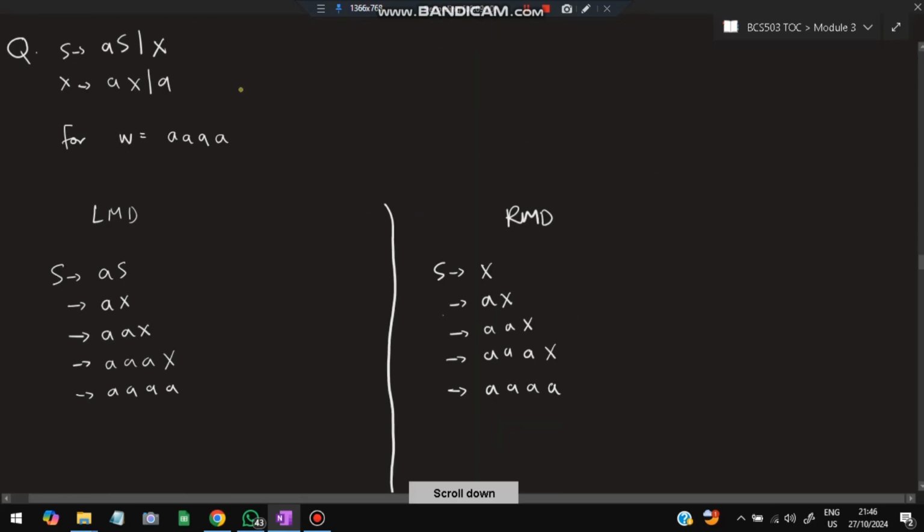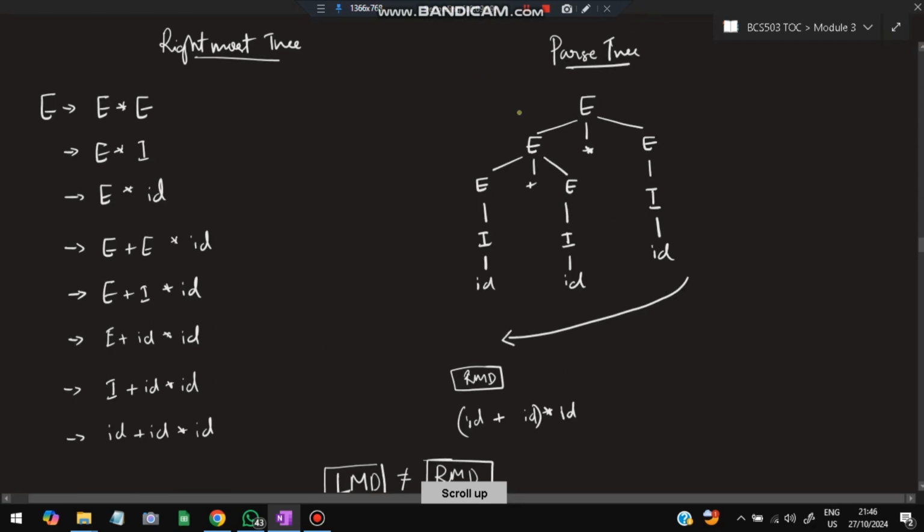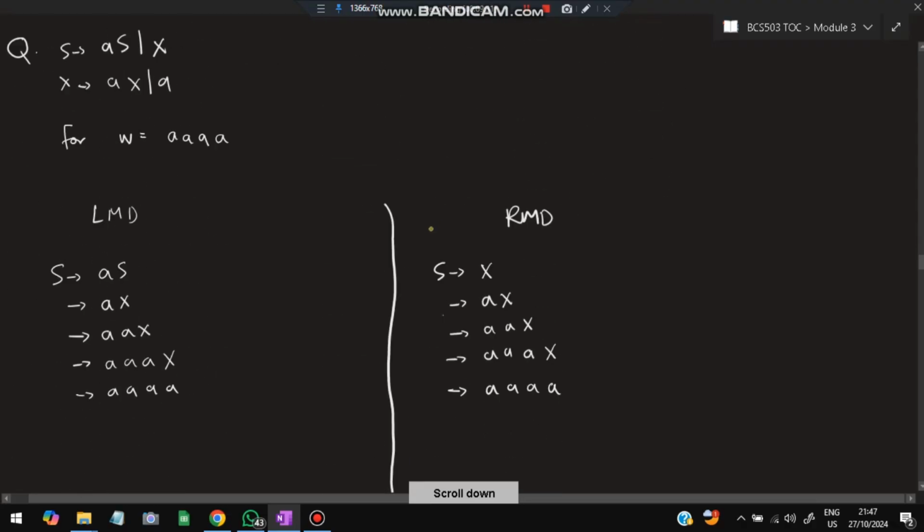Let's see another example here. One more thing: if you want to prove it as ambiguous, you have to try your best. I can make it in a way in which both will be equal. I can follow such rules. I'll first take it as plus and follow other rules, but in that case I'll be obtaining it as equal. But if there exists any way in which I can make it not equal, then it is ambiguous. So I have to find out that particular way. That is the main concept here. From this question you understand.